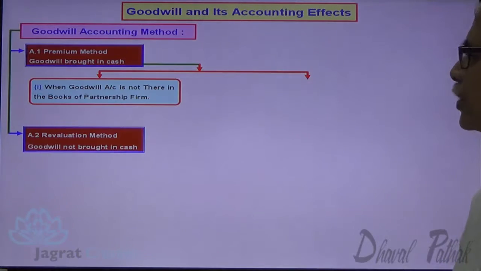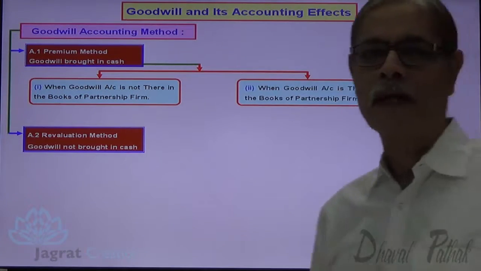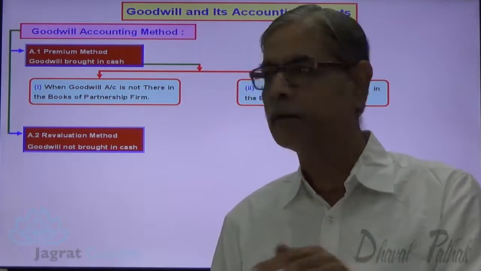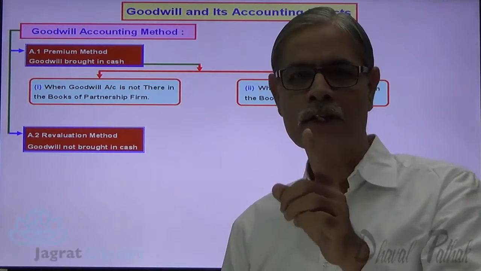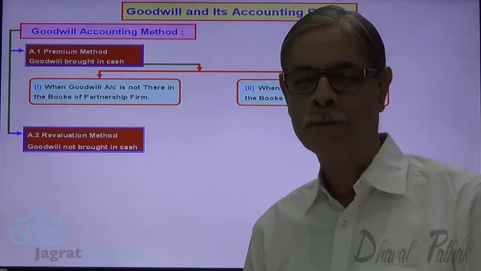Now, second situation, when goodwill account is there in the books of the partnership firm. So, in partnership firm books of accounts, goodwill account is there. New partner brings his share of goodwill in cash. This is the second situation that we are going to discuss.